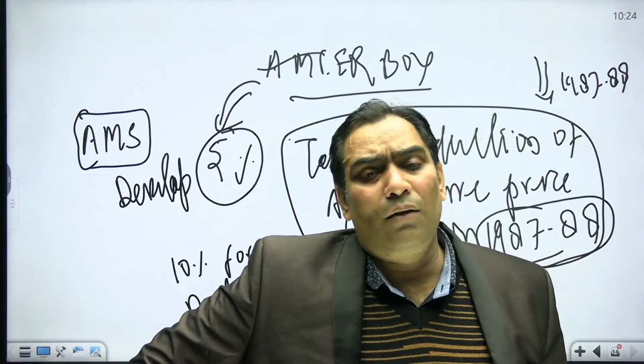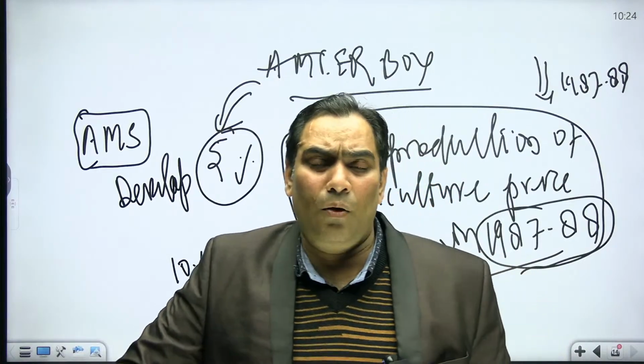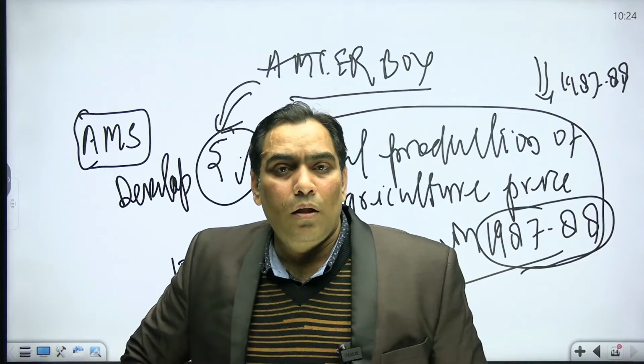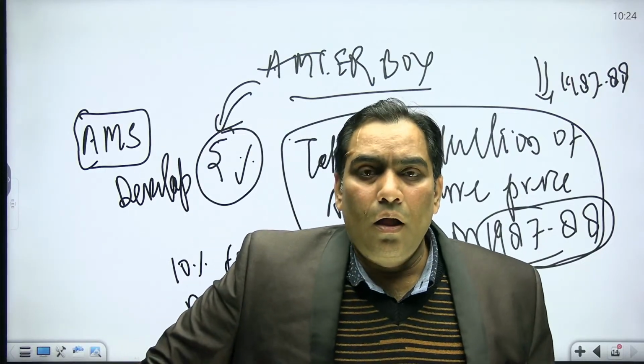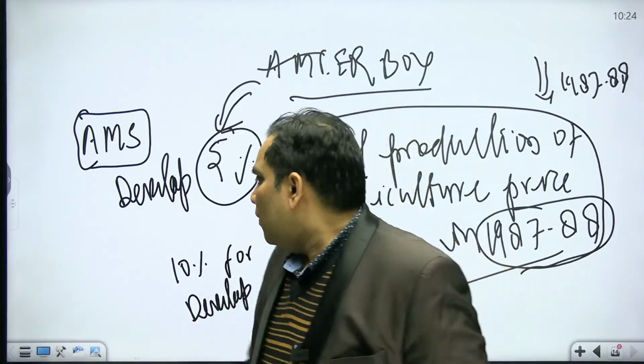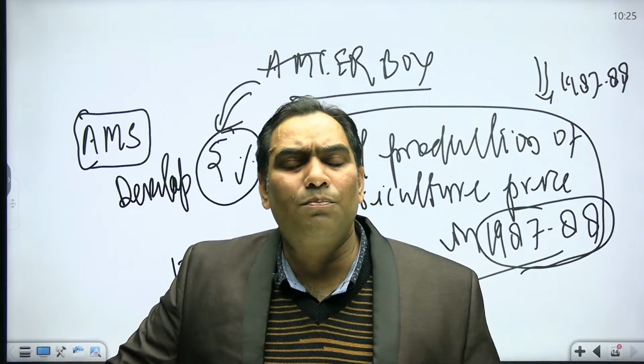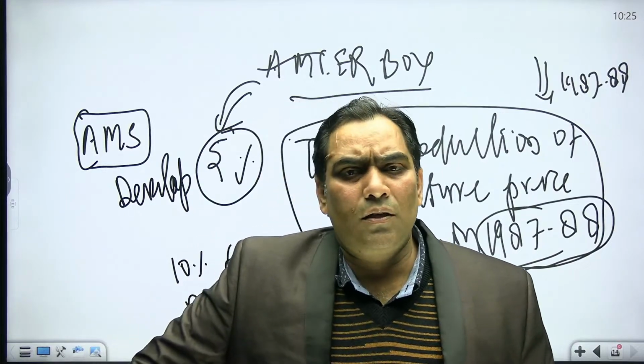1987-88. First let me explain what is the meaning. Okay, that should be very clear: in case of developed countries, especially USA, there is corporate farming.